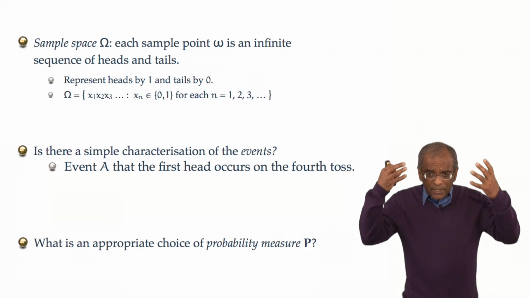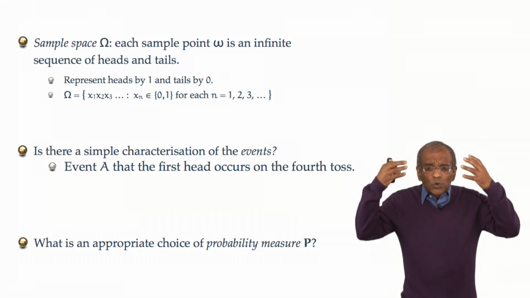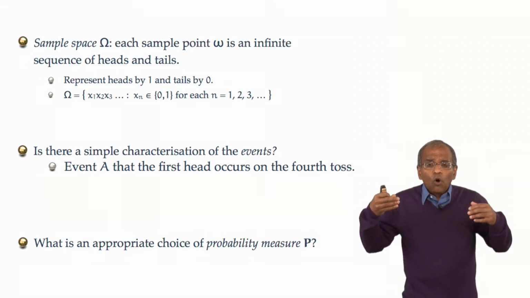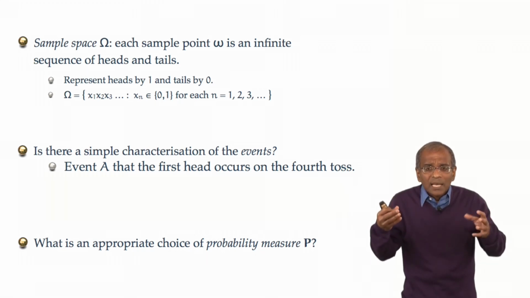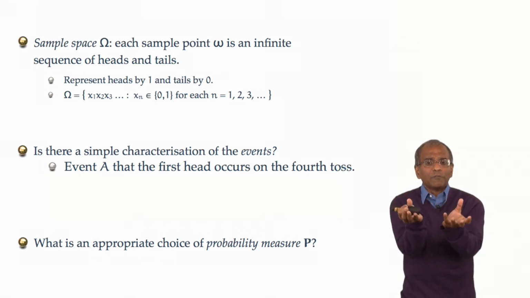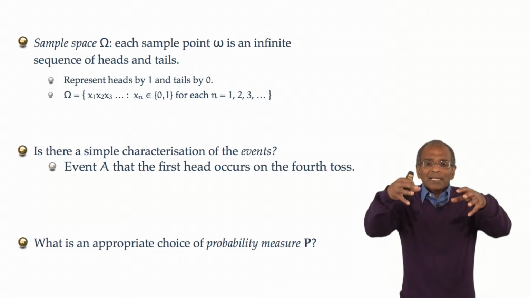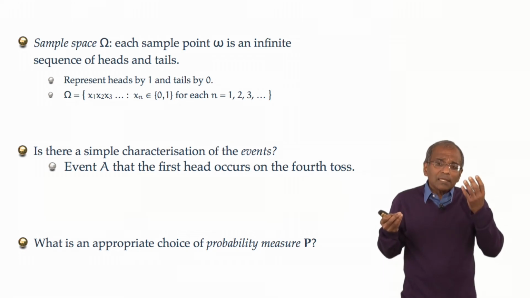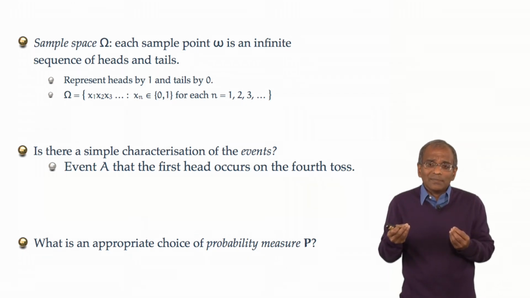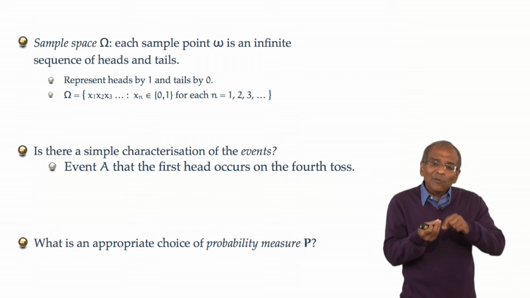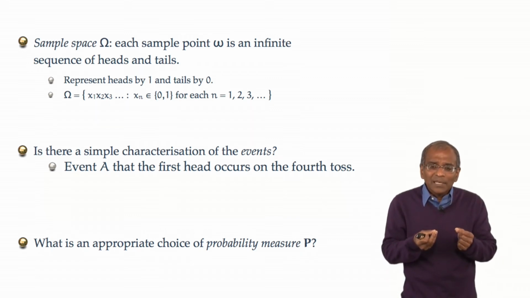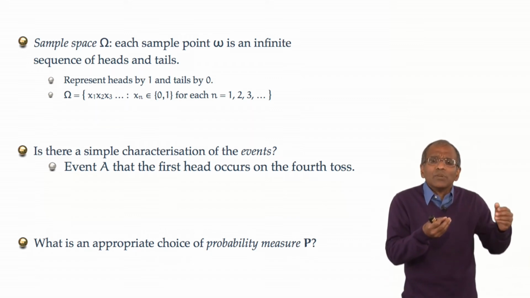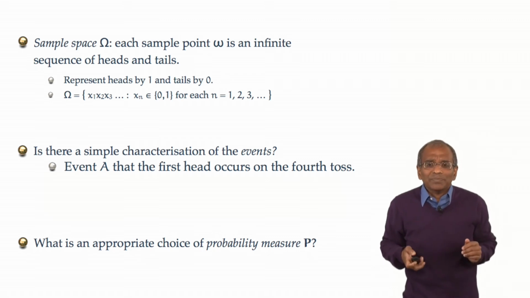Of course, that means, and in settings like this, it is useful to build up an image of what these outcomes are in our heads before we put together a mathematical codification which compactifies and systematizes our instincts. An event A like this means that the first three tosses are tails, tail, tail, tail. The fourth toss is a head. And then following that, actually we don't care. It could be any sequence.